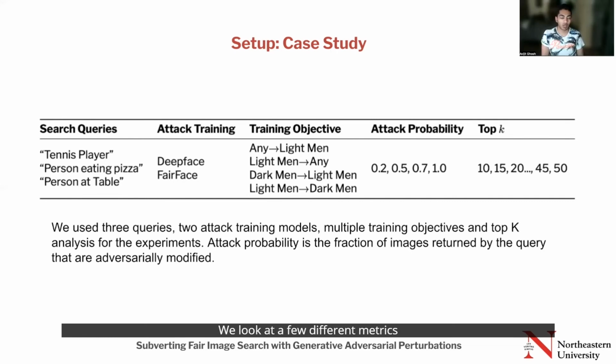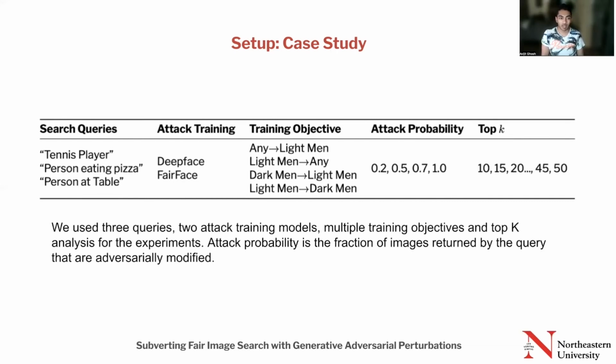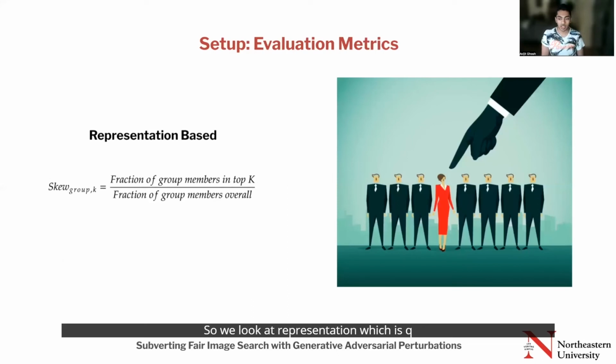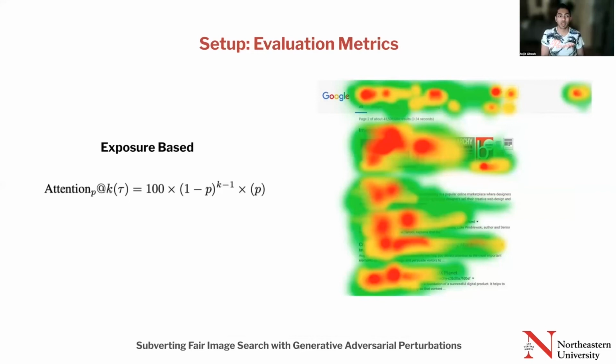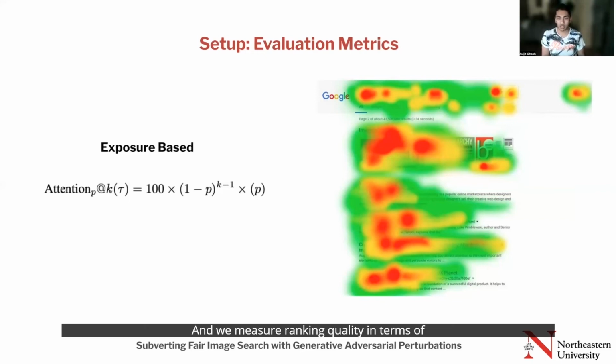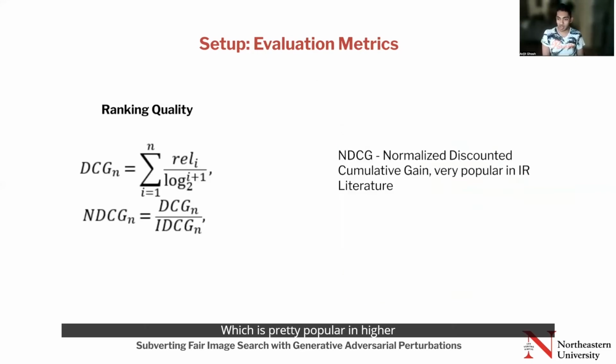So we look at a few different metrics. We look at representation, which is skew, which is whether or not a group is overrepresented or underrepresented. That's what skew measures. We measure attention, which is the amount of visual attention that every group or every person gets, going from top to bottom. And we measure ranking quality in terms of NDCG, which is pretty popular in IR literature.